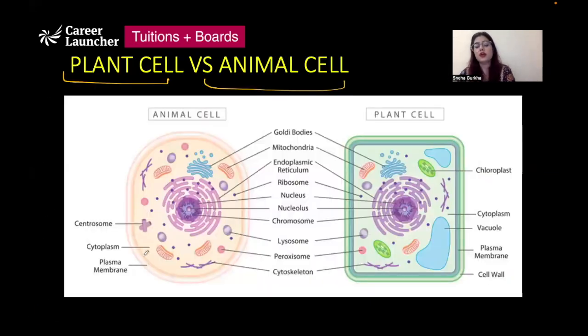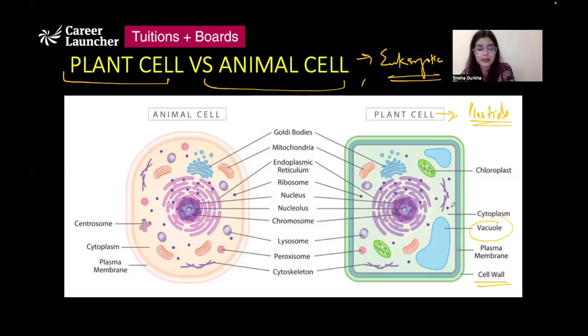Now, if we move to the structure of plant cell versus animal cell, both of them are eukaryotic cells. First main difference is that the outermost layer in a plant cell is cell wall, whereas the outermost layer in the animal cell is cell membrane. Animal cells do not have cell wall, right? Plants have plastids present in them, whereas animal cells do not have plastids. Generally, plant cells have a very large vacuole, which occupies 50 to 90% of the space inside the cell.